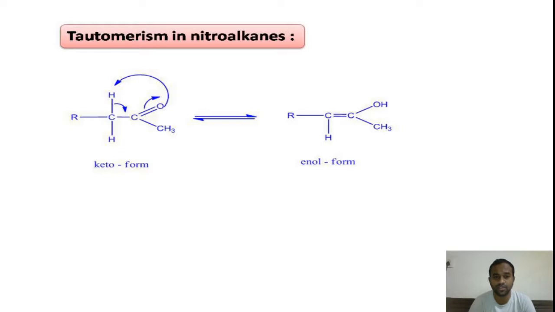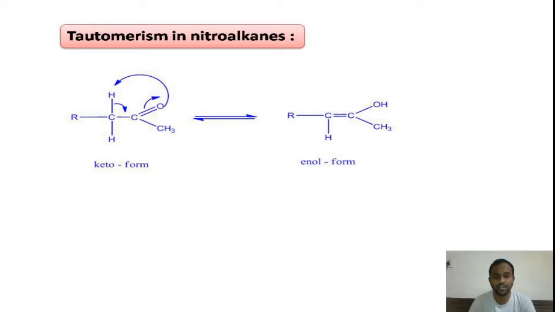Just now I have told you that the keto form will be readily converted to enol form by the transfer of hydrogen atom from one position to the other position. Such type of structural isomers which are readily interconvertible are called tautomers. And this phenomenon is called tautomerism.